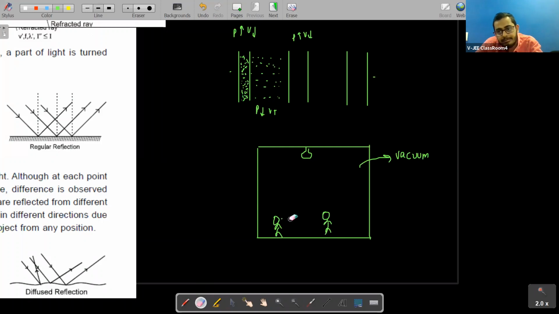Yes, sir, because light does travel in a vacuum. Very good, very good. Because that was the point of discussion, that we are considering light as a wave, right? We are considering light as what, students? We are considering light as a wave. So if it is a wave, then it must require a material medium to travel, right?